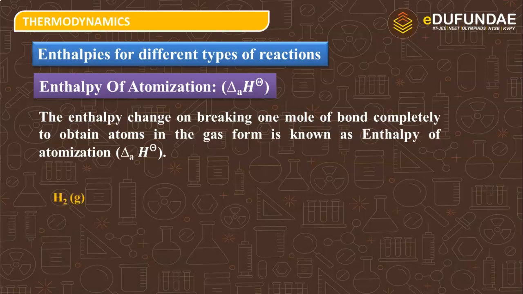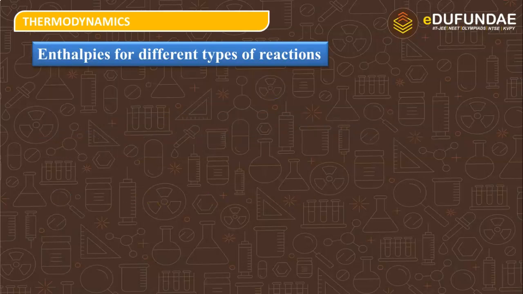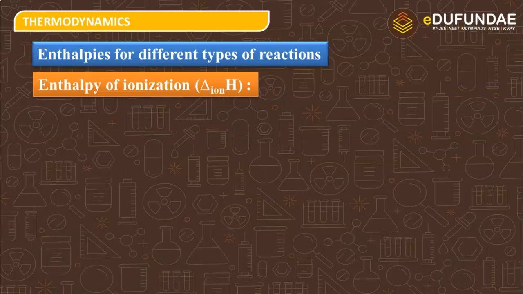Example is H2. We have a dihydrogen molecule, and when we break it, it will give 2 hydrogen atoms. And for this transformation, delta H of atomization is equal to 1665 kilojoules mole inverse.